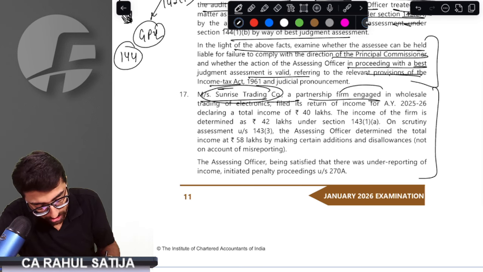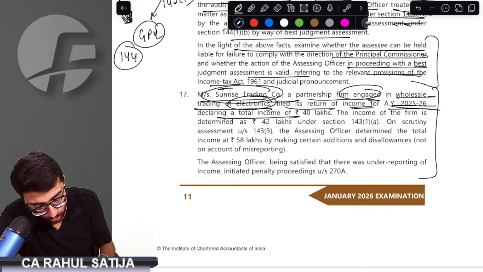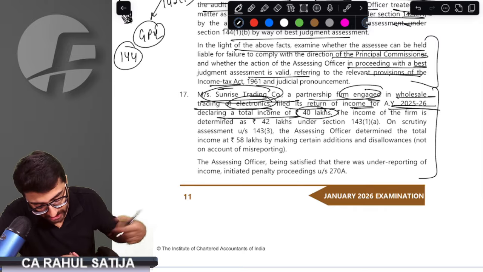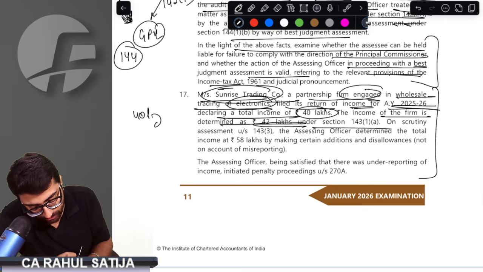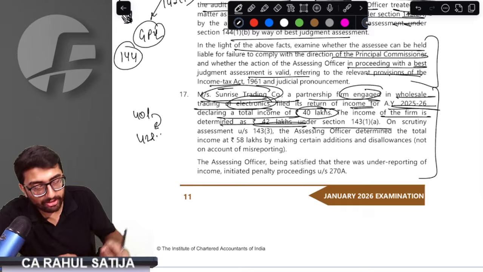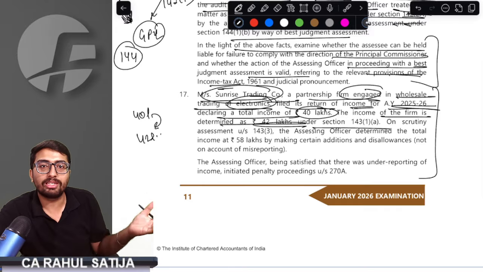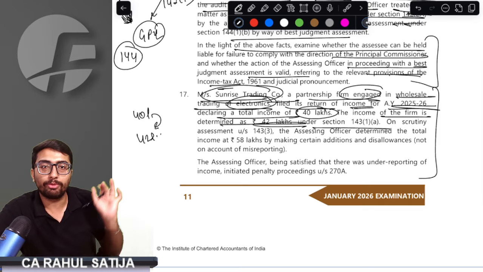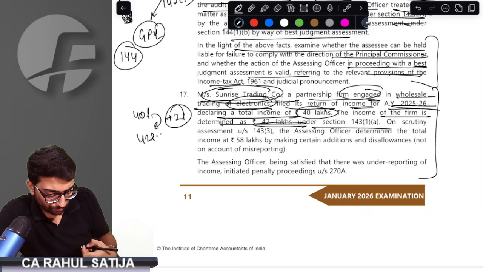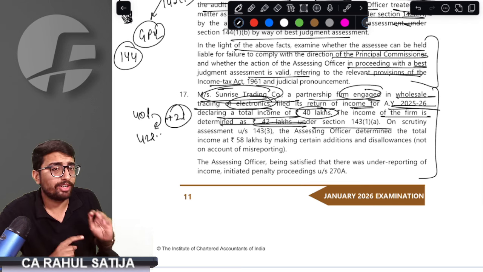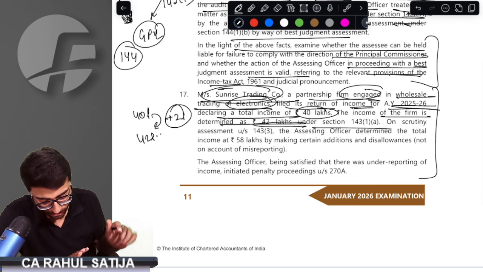Sunrise Trading Company, a partnership firm engaged in the wholesale trading of electronics, filed the return of income for assessment year 25 declaring total income of 40 lakh rupees. While processing, this income was increased to 42 lakh. Whenever income is enhanced on account of processing of return, it is no underreporting, it is no misreporting.